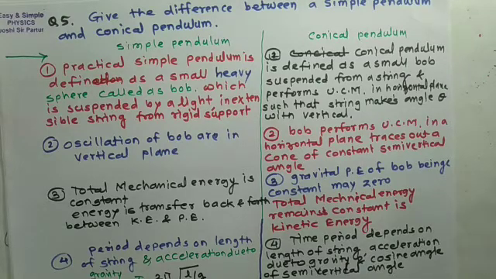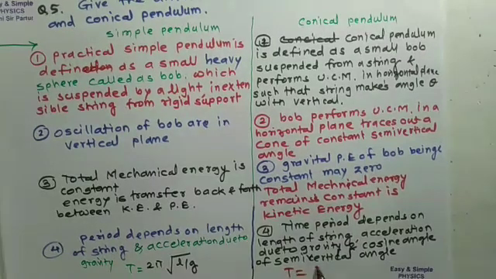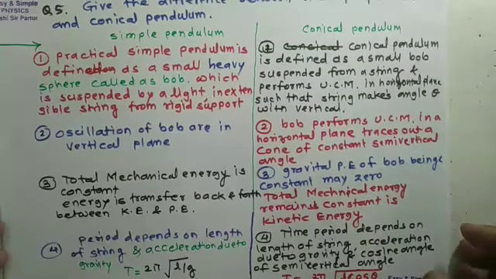So time period will be T equal to 2 pi square root of L cos theta upon g. That is the time period for a conical pendulum.